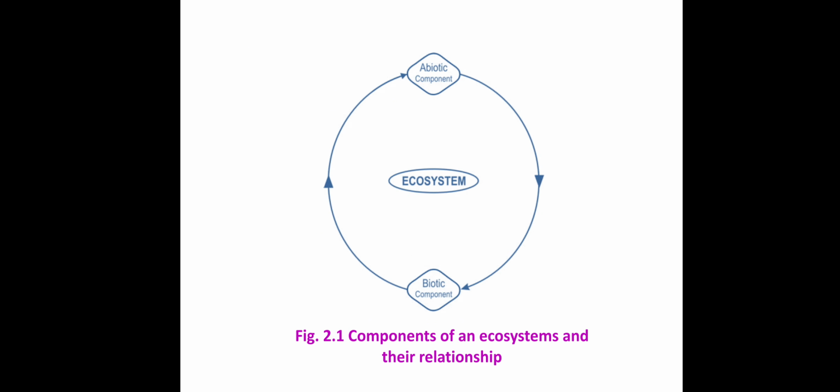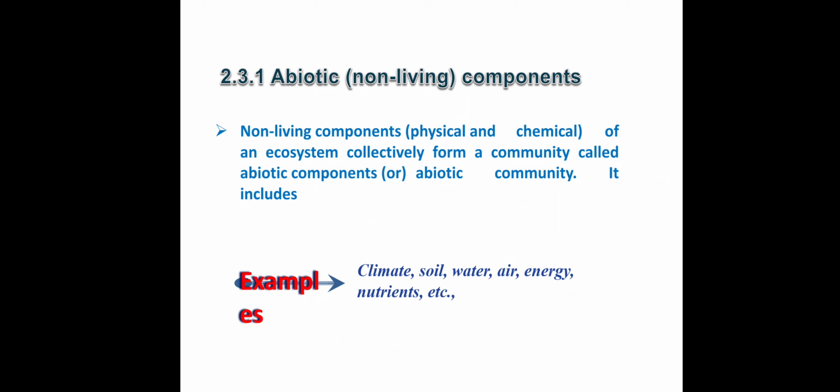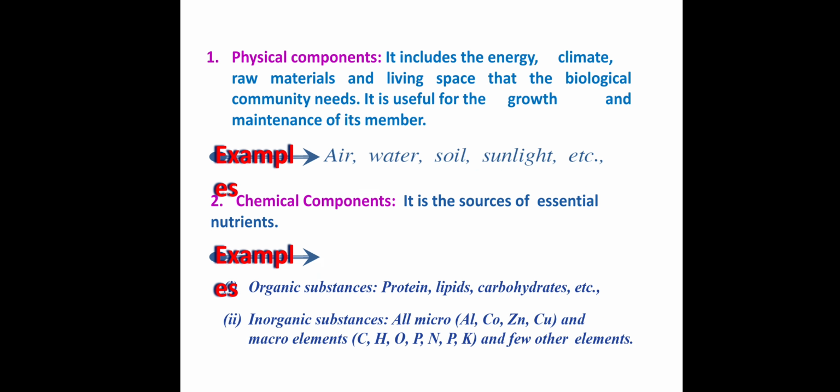So this figure shows the components of the ecosystem related to biotic and abiotic components and their relationship. Abiotic means non-living, non-biological, so physical and chemical components. Physical components means climate, soil, energy, nutrients.